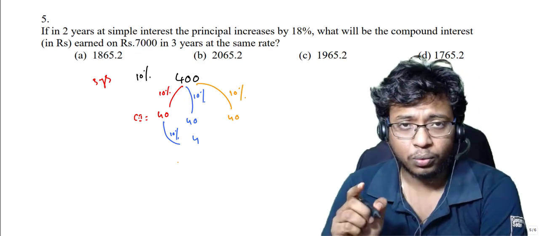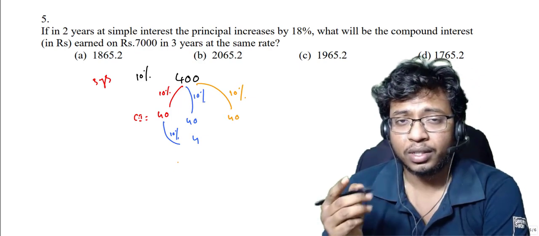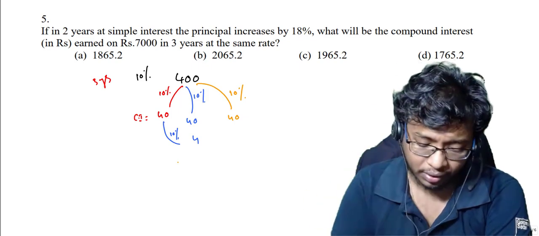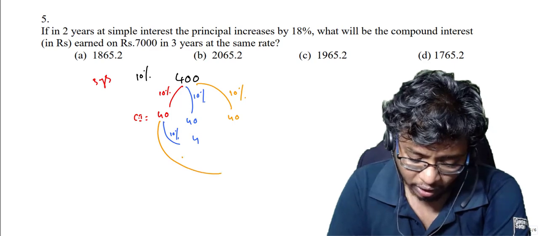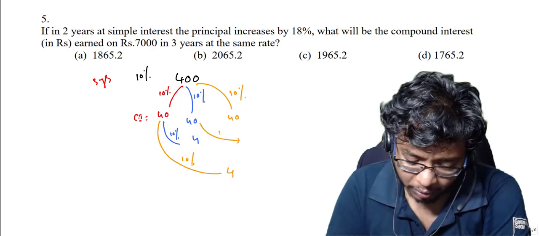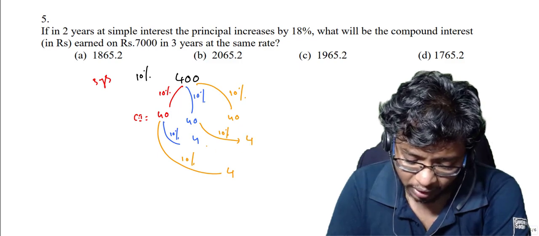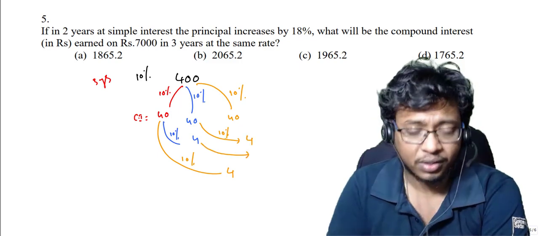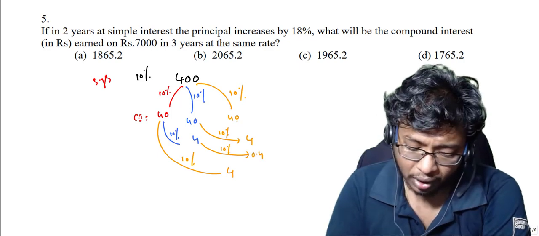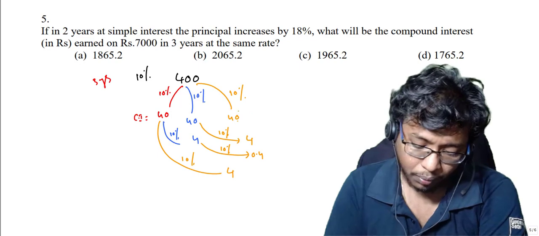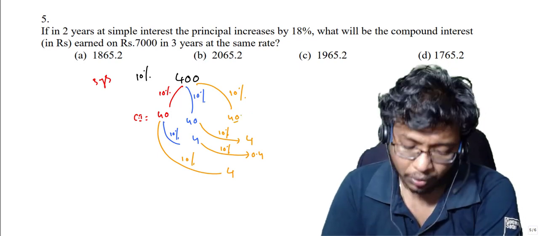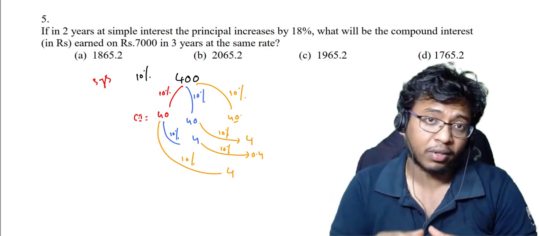Now as I told you, compound interest means interest on interest. That means even for the previous interest, we have to find the interest on those previous interests. So for this one there will be a 10% charge, which will be 4 rupees. For this one there will be a 10% charge, which is 4 rupees. This is also a previous interest, so on this also we calculate 10%, so it will be 0.4 rupees. On this also, this plus previous things. For this one it is not needed; you calculate this one for the fourth year.